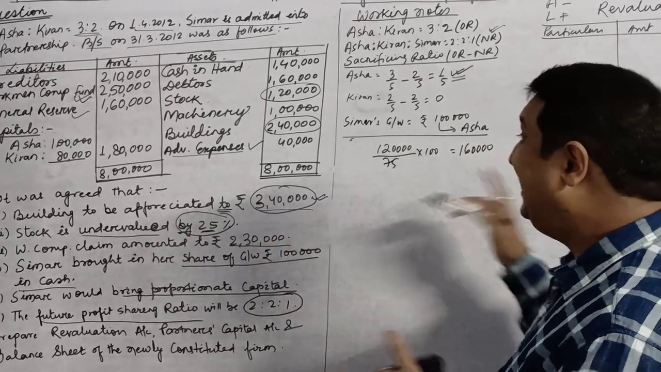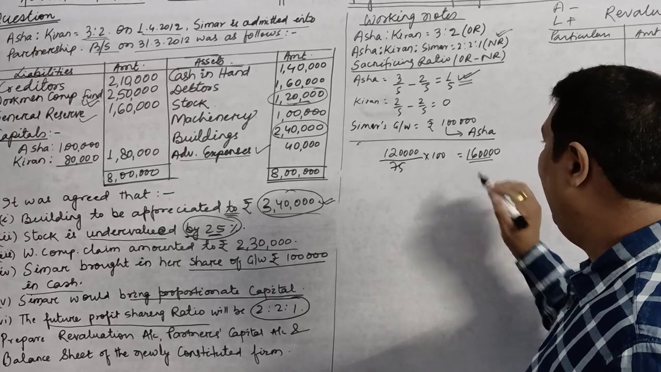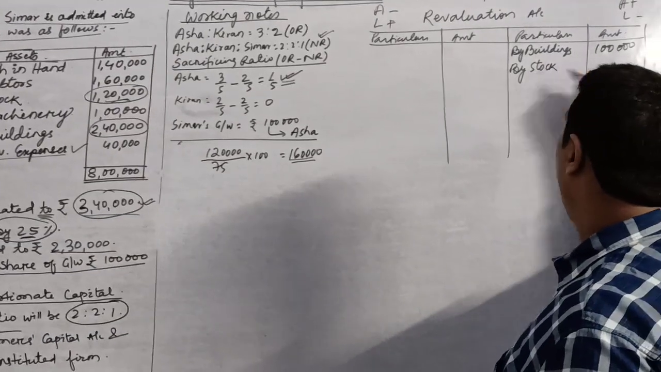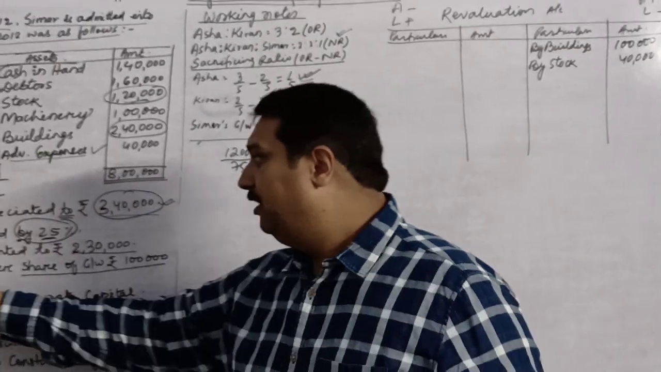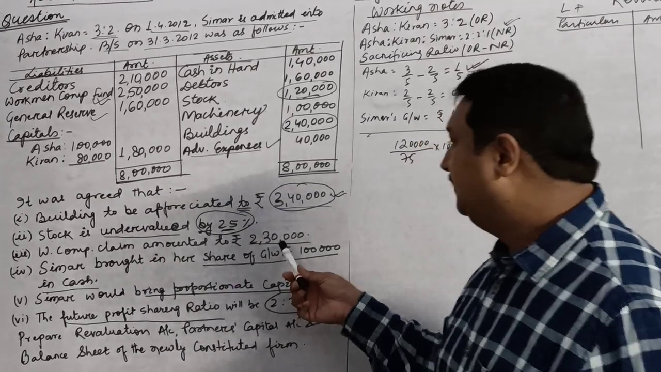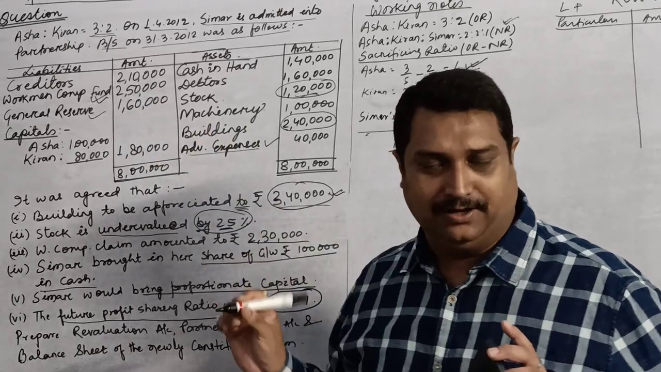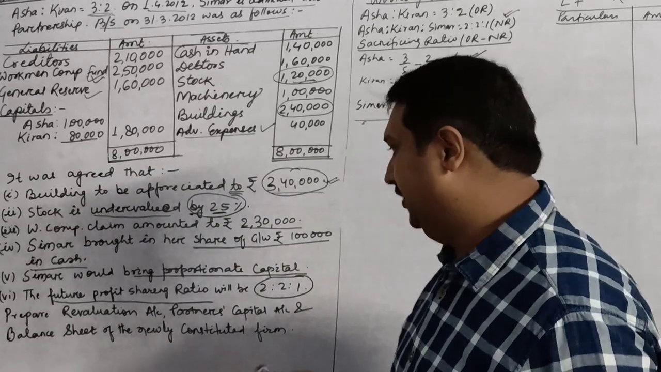So you will have to increase. Your old value is 1,20,000 whereas the new value is 1,60,000. So you will have to increase the value of stock by rupees 40,000. Next, workman compensation claim amounted to rupees 2,30,000. This will be adjusted against my fund, which is rupees 2,50,000. Since I have sufficient fund, it will not be transferred to revaluation.